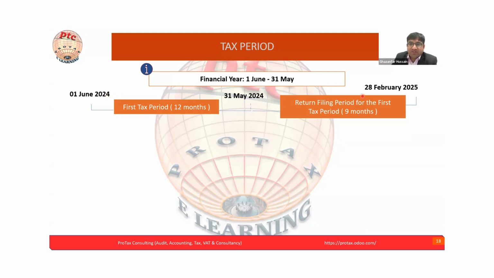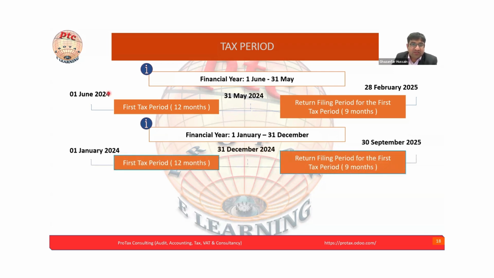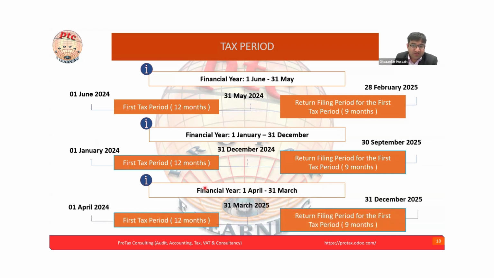The tax return is due 9 months after that. For a financial year January to December, again for understanding here, January 24 till 31st December 24, the return is due 9 months after that. If the financial year is April to March, accordingly, for understanding purposes, we represent it here from April 24 to March 25, then 9 months after that.